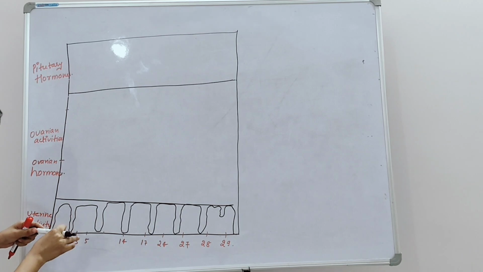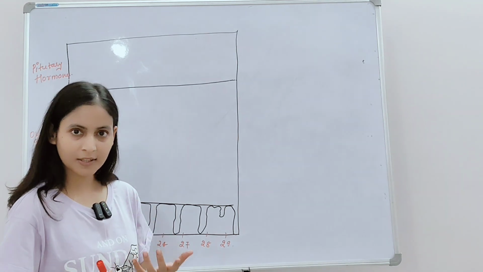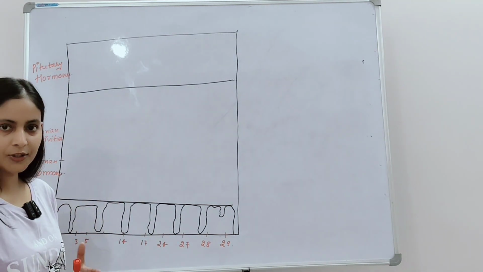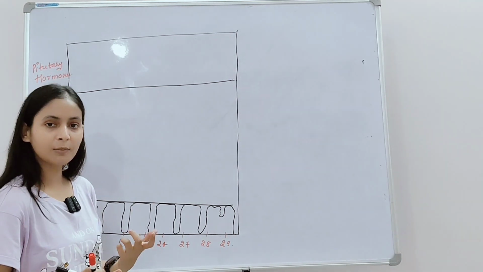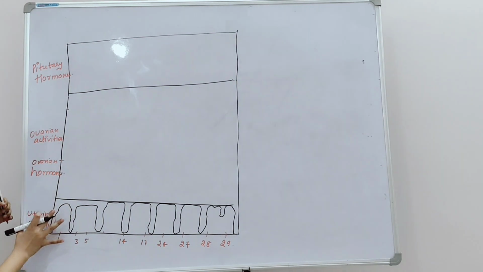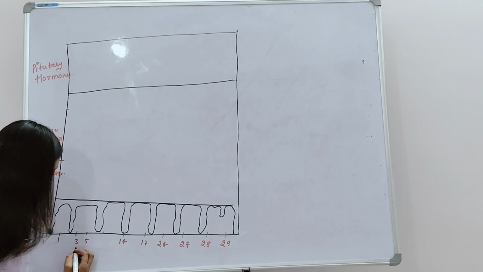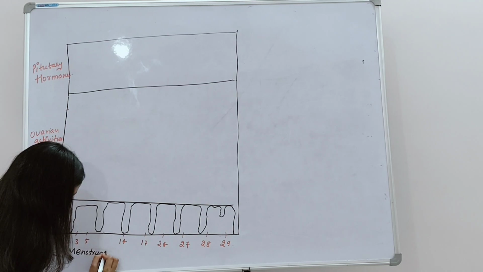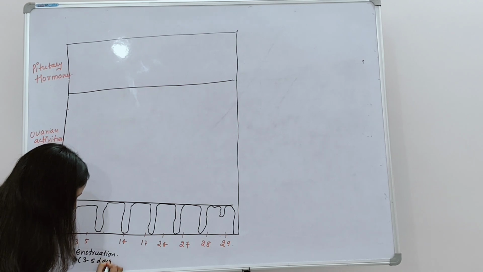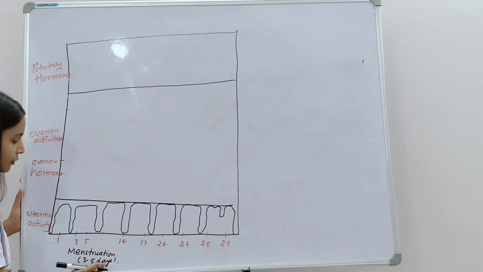Okay. So now let's begin understanding how the menstrual cycle begins, what the phases in it are, and how the ovarian hormones and the pituitary hormones influence the menstrual cycle. So in the uterine activity, from the first day, 3 to 5 days, it is known as menstruation, which lasts for what? 3 to 5 days. So the beginning of the cycle is menstruation, which lasts for how many days? For 3 to 5 days.